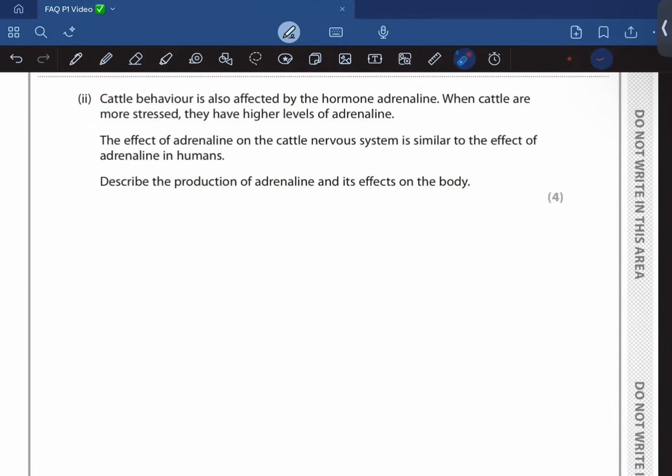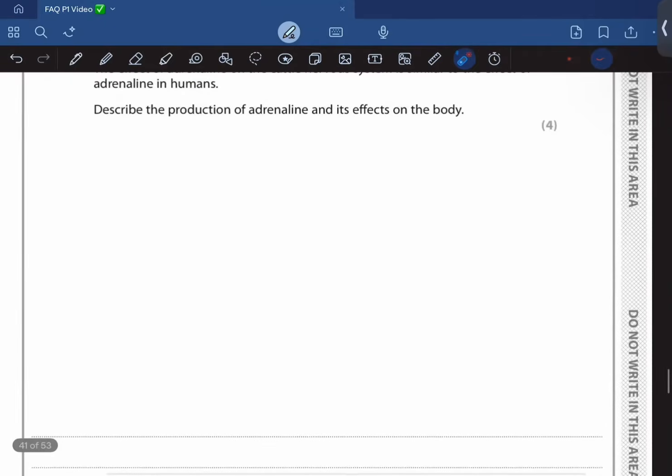So basically, it is produced by the adrenal glands, right? And it could cause the size of the pupils to dilate. It would cause the heart rate to increase. It would constrict the blood vessels that carry blood to the intestine, right? And so on. It would also increase the rate of conversion of glycogen to glucose in the liver.